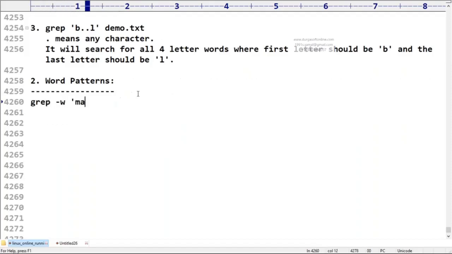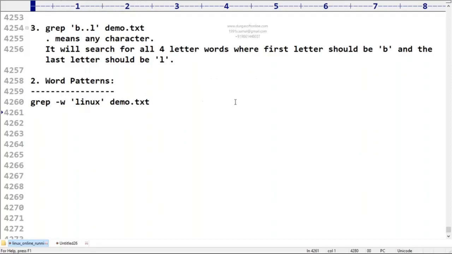Okay, grep -w mail, then demo.txt. Somewhere we covered this type of concept. The -w option is an exact word match. But now my requirement is that the same thing you can specify in this style also.